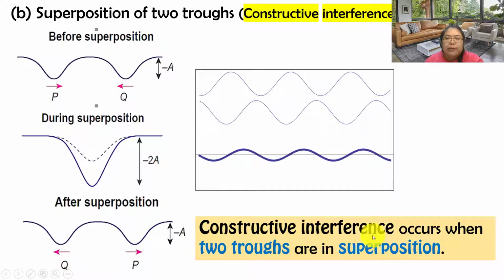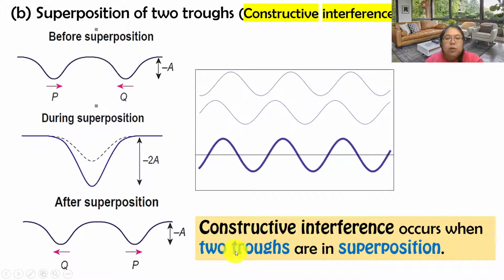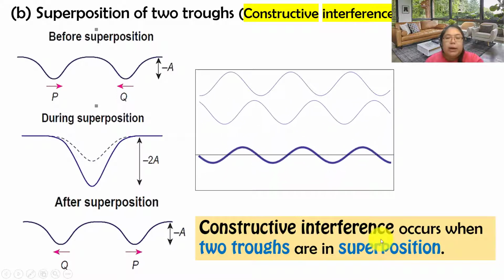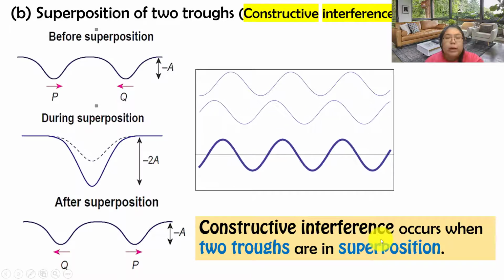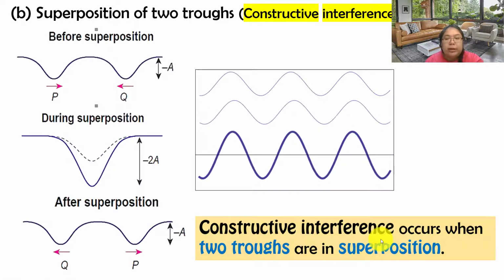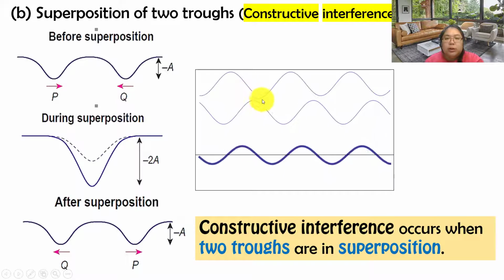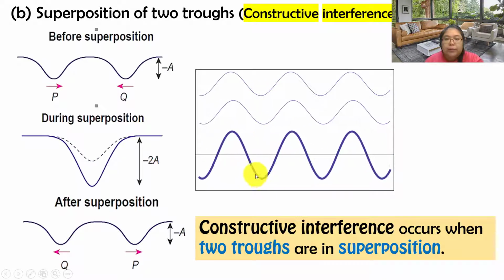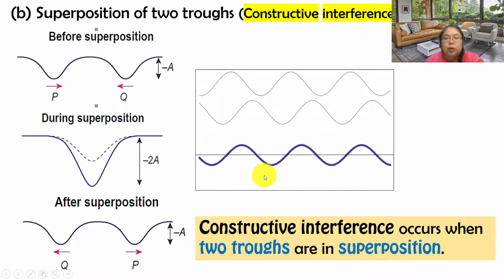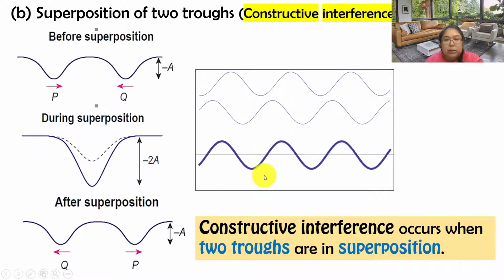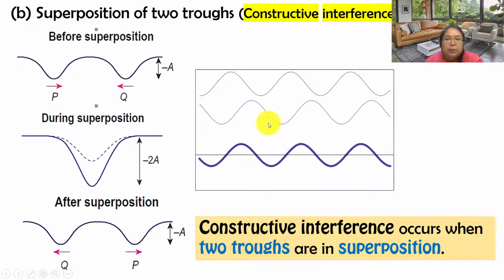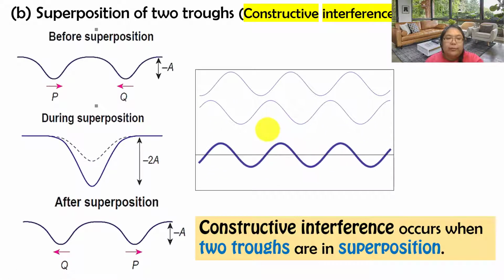Okay, constructive interference also occurs when the two troughs are in superposition. Not just for the crest, trough can also create constructive interference. So we see the bottom one. This one's a trough. They meet another trough, so they produce a maximum amplitude going downwards. Just now it went upwards, now it goes downwards. But both are constructive.